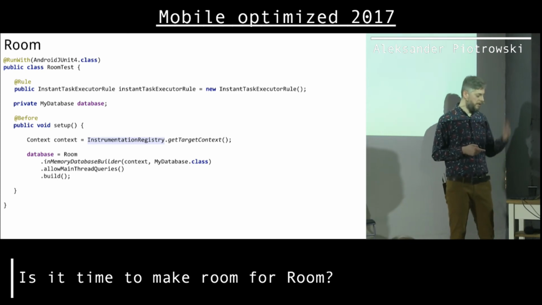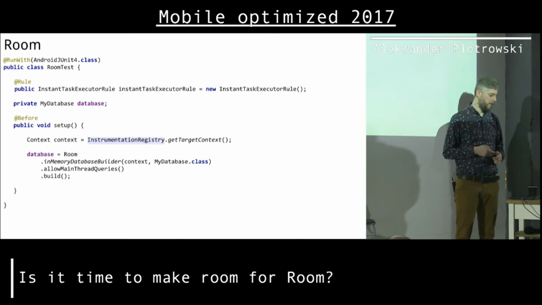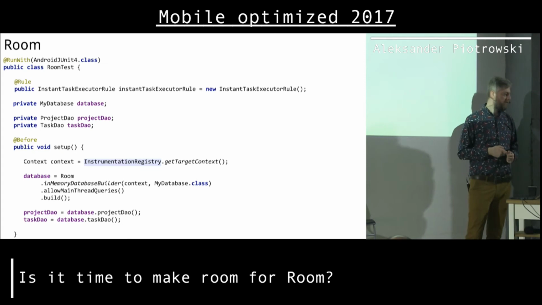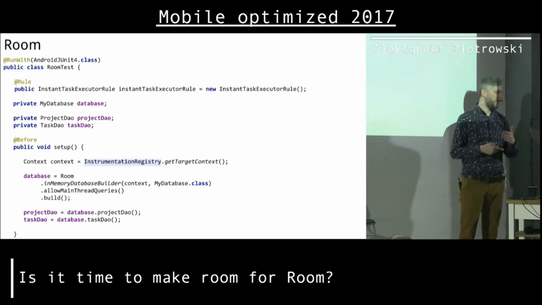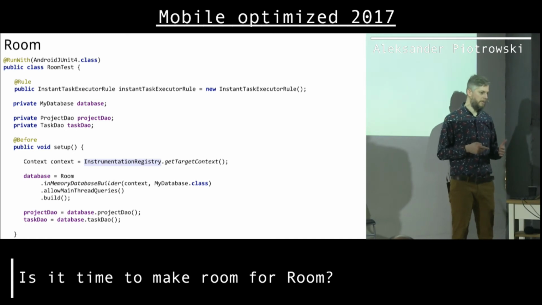So that's that. We just create the database. Don't forget to do that. Use an in-memory database. Then we just add this one extra rule to use the instant task executor. And we're almost done. Of course, in case of Room, we have to get all those DAOs for us from the database. And then we're really done. And we can start writing tests.